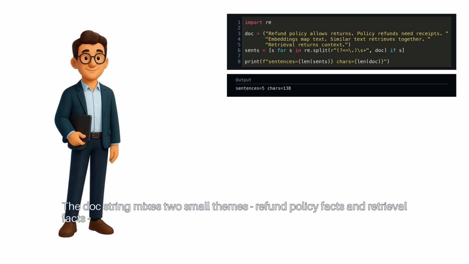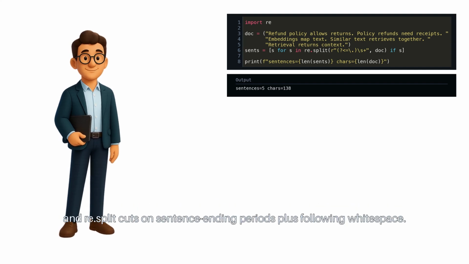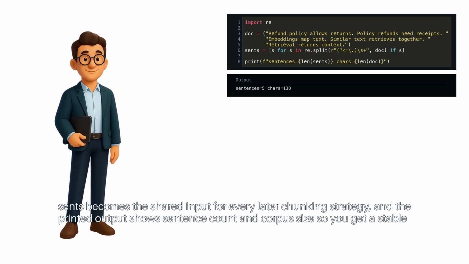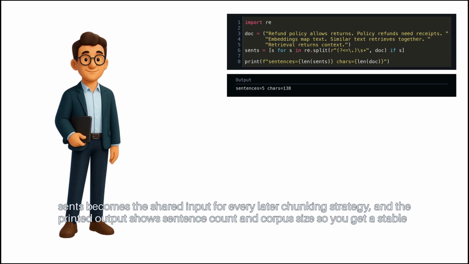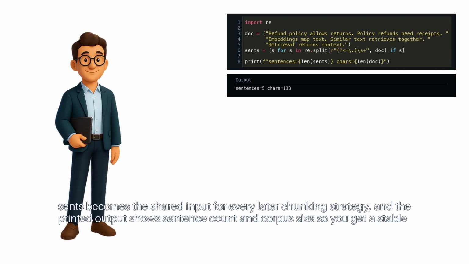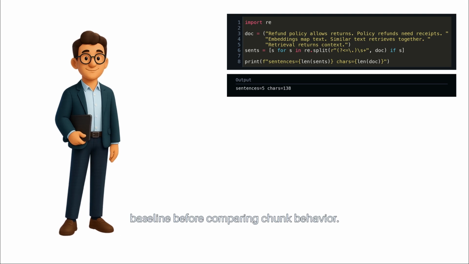The docstring mixes 2 small themes, refund policy facts and retrieval facts, and re.split cuts on sentence ending periods plus following whitespace. Sents becomes the shared input for every later chunking strategy, and the printed output shows sentence count and corpus size, so you get a stable baseline before comparing chunk behavior.